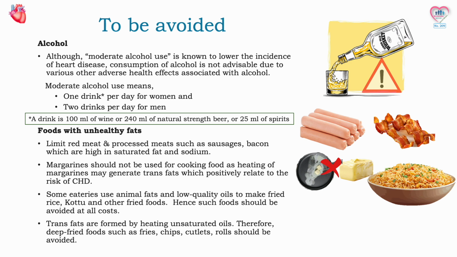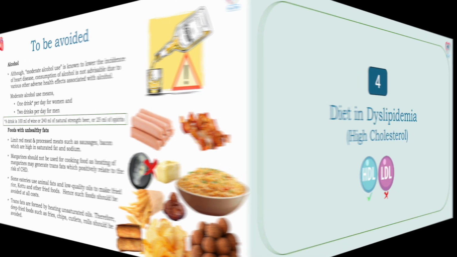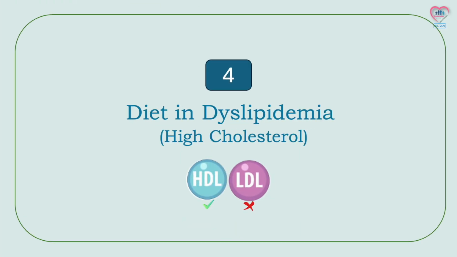Trans fats are formed by heating unsaturated oils. Therefore, deep-fried foods such as fries, chips, cutlets, rolls should be avoided. That's about coronary heart disease. Next, we will look at the diet in dyslipidemia, or commonly known as high cholesterol.